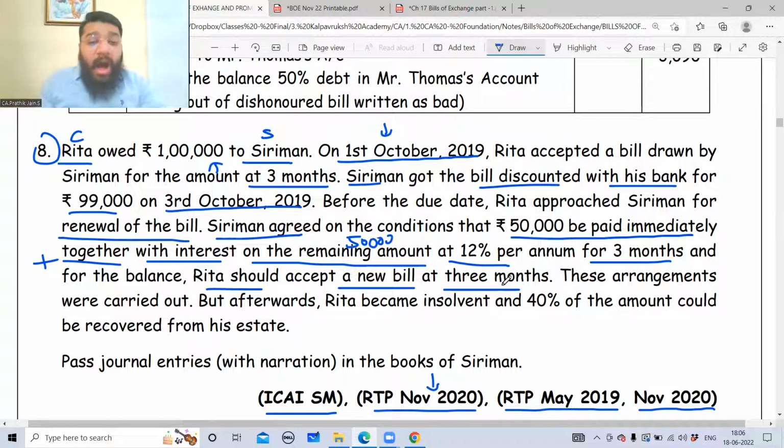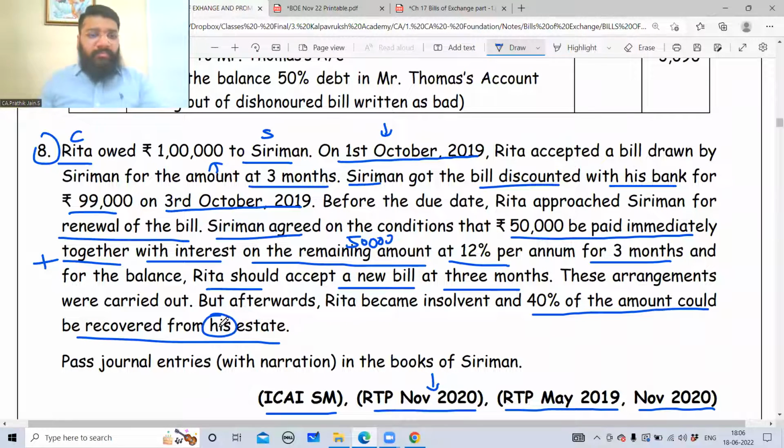But afterwards, Rita became insolvent and 40% of the amount could be recovered from her estate. Rita is his or her? Anyway, what matters for us?